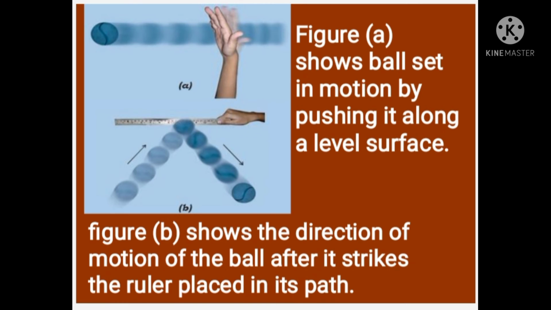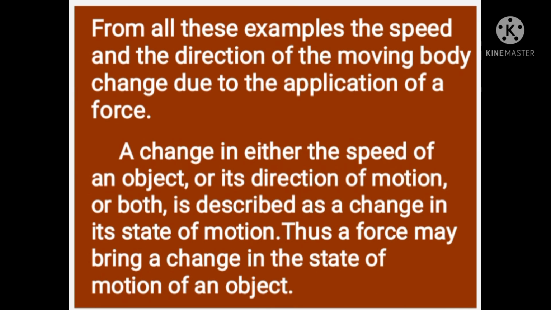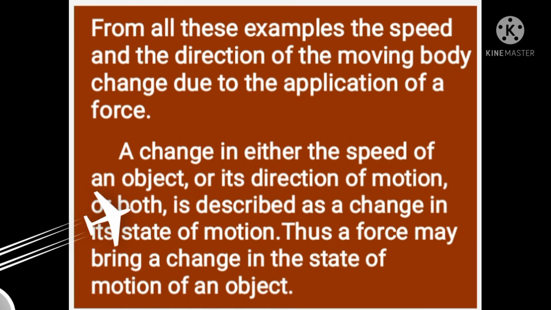So, the speed and direction of the moving ball change due to the application of a force. We can say that a change in either the speed of an object or its direction of motion, or both, is described as a change in its state of motion. Thus, a force may bring a change in the state of motion of an object.